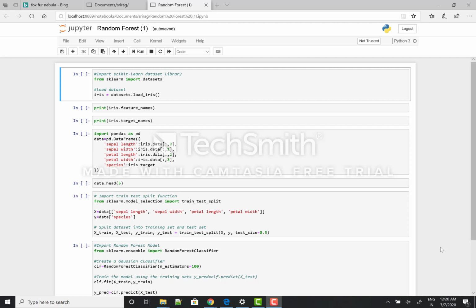So how does this algorithm work for the random forest? First it selects random samples for a given dataset, then constructs a decision tree for each sample and gets a prediction result from each decision tree. Then we perform a vote for each predicted result and select the prediction result with the most votes as the final prediction. So this is how the algorithm works.